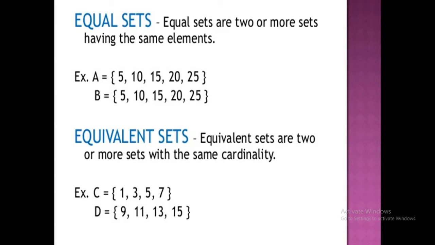For example, we have set A equal to the elements 5, 10, 15, 20, 25, and set B has the elements 5, 10, 15, 20 and 25. So from the definition of equal sets, we get that equal sets are two or more sets having the same elements. Same elements means both sets have the same elements, but the position of the elements may be changed or may not be changed, and it will still be called an equal set.